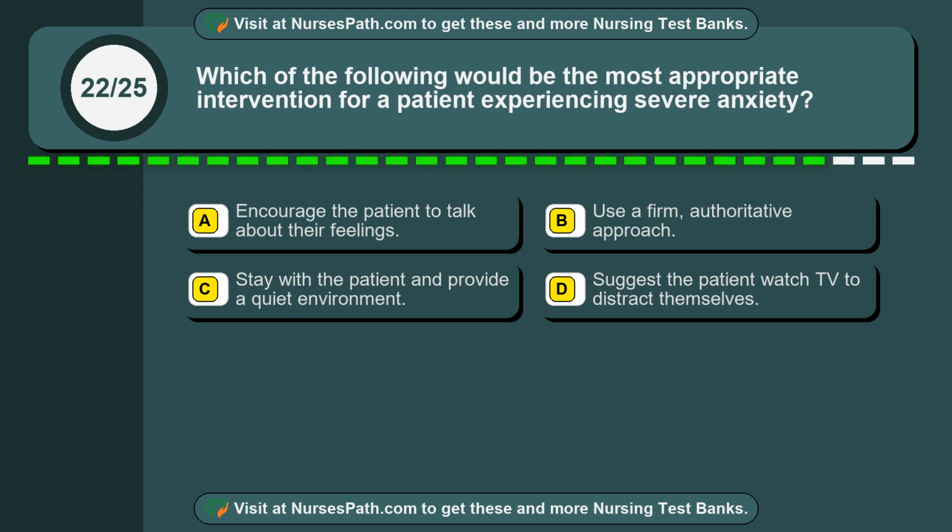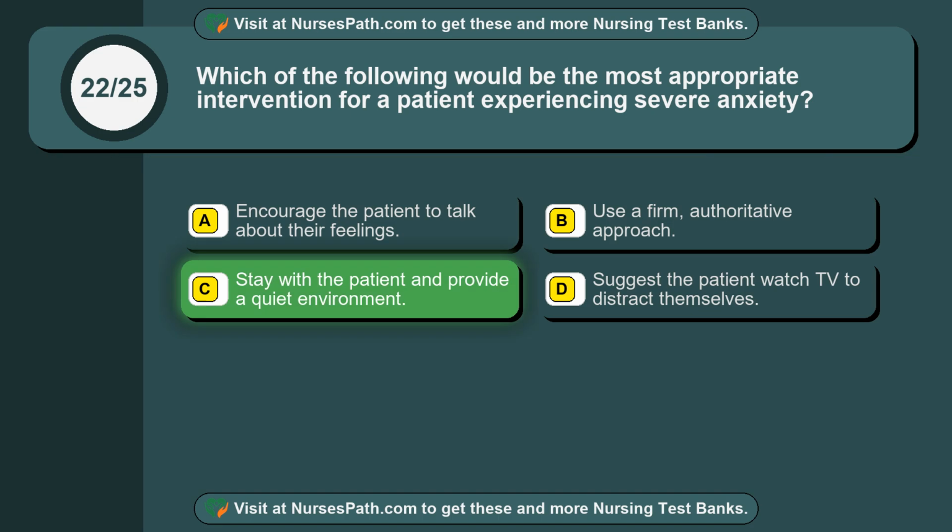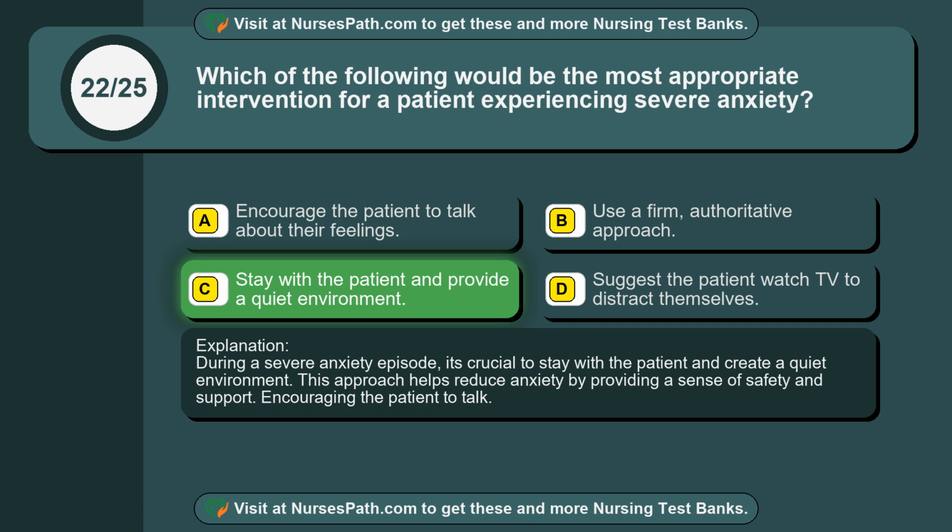Question 22. Which of the following would be the most appropriate intervention for a patient experiencing severe anxiety? Option A. Encourage the patient to talk about their feelings. Option B. Use a firm, authoritative approach. Option C. Stay with the patient and provide a quiet environment. Option D. Suggest the patient watch TV to distract themselves. The correct answer is option C. Stay with the patient and provide a quiet environment. During a severe anxiety episode, it's crucial to stay with the patient and create a quiet environment. This approach helps reduce anxiety by providing a sense of safety and support, encouraging the patient to talk.